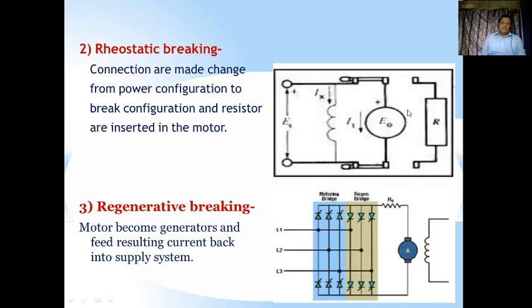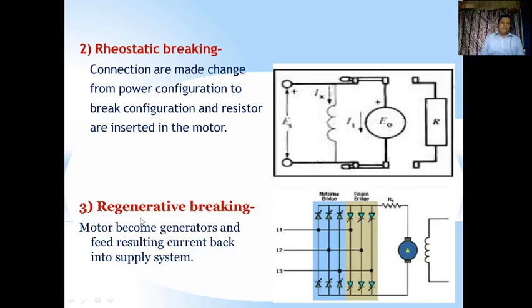So this is called rheostatic braking. This is the simple way to understand that whenever you apply resistance to a current, the motor will automatically slow down. The same process is used here, where there are two configurations: one with the motor, the other with a resistor. While applying rheostatic braking, we change from the power configuration to the brake configuration, and therefore all the energy or current dissipates in the resistor, and you have rheostatic braking.